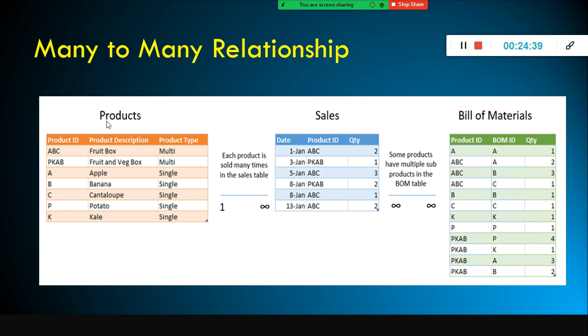But here, each product will be stored only one time. You'll be storing each product in only one row, because the product ID is a unique value. You cannot repeat the same product ID here. Okay, so each product you sell many times. So in this case of ABC, you have multiple sub products here.